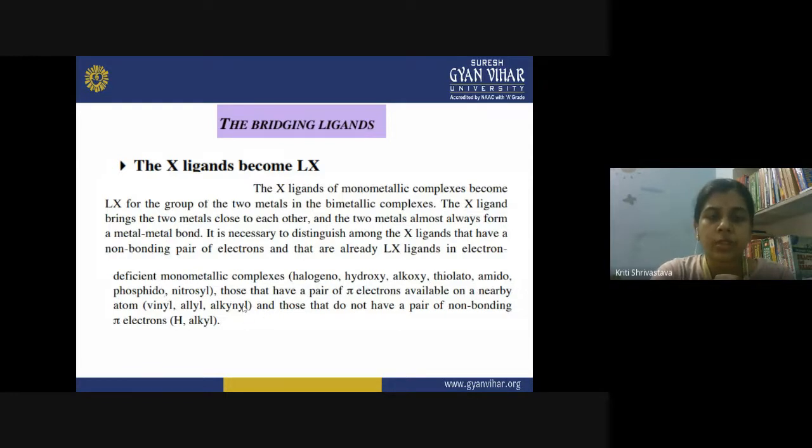Then there are those that have a pair of pi electrons available on a nearby atom, like the vinyl, allyl, alkynyl. So these are the systems containing pi electrons also. And then there are those that do not have a pair of non-bonding pi electrons, for example H and alkyl. In the case of H and alkyl, they both do not contain pi electrons.